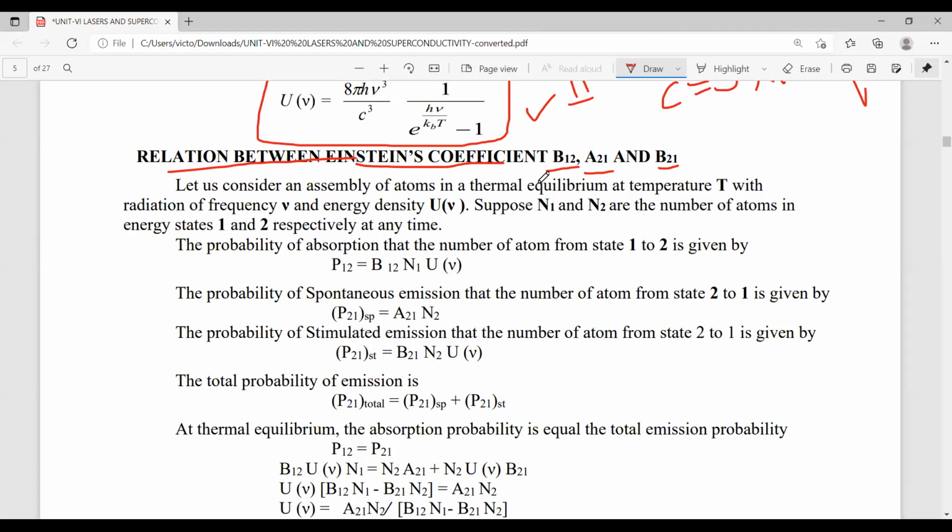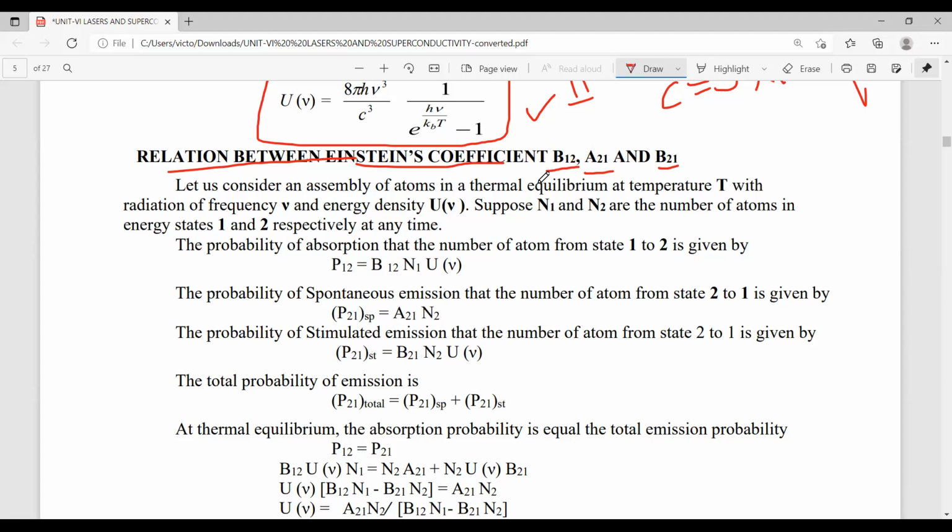So B12 is called the Einstein coefficient for absorption. A21 is called the Einstein coefficient for spontaneous emission. And B21 is called the Einstein coefficient for stimulated emission.